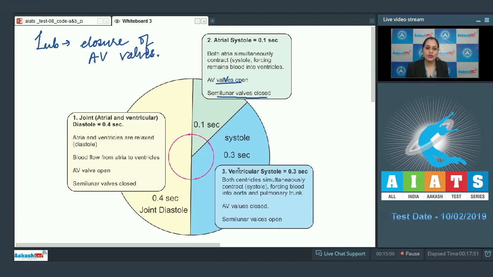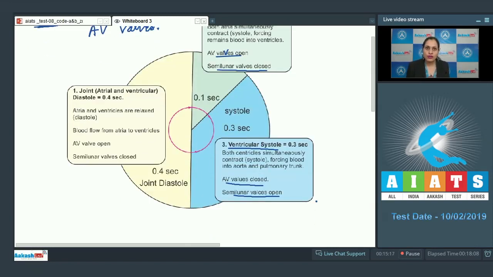Now the next event is ventricular systole. During ventricular systole, AV valves close, producing the first heart sound LUB, and semilunar valves open. This is followed by isovolumetric relaxation, where the ventricle starts to relax, and at this time the semilunar valves close in order to prevent the backflow of blood from the aorta to ventricles, and AV valves are already closed.